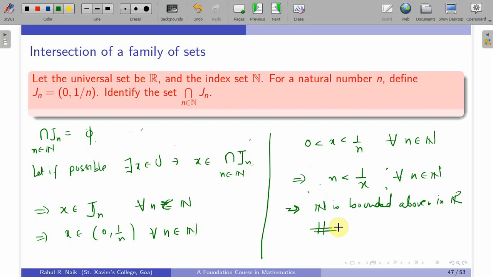And so why are we getting this contradiction? Because I've assumed that there is an element in this intersection of Jn, which is never true, and therefore our assumption is false, and therefore the intersection of Jn is always empty.